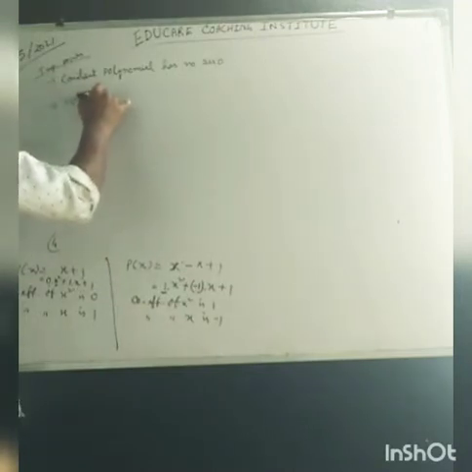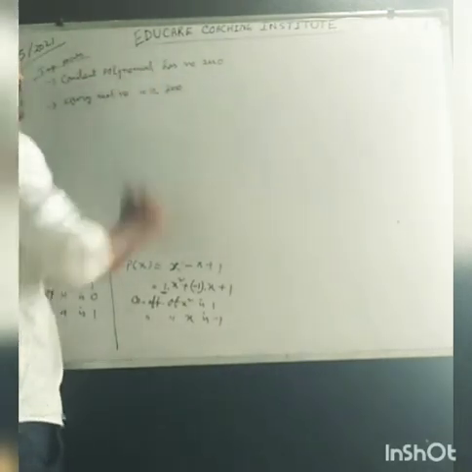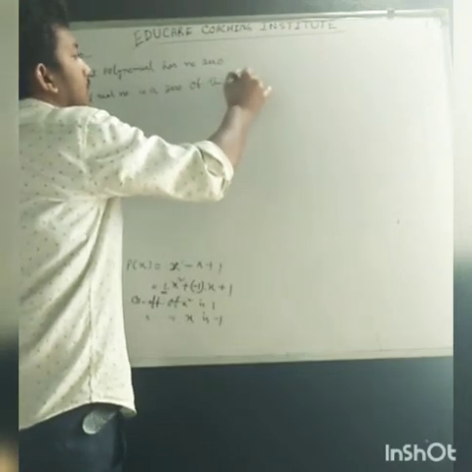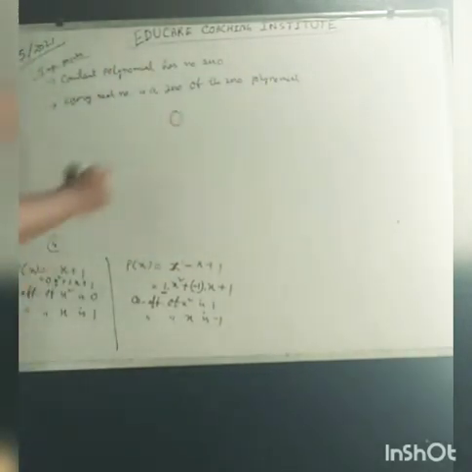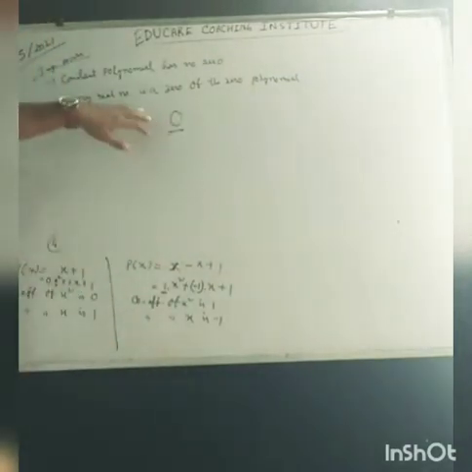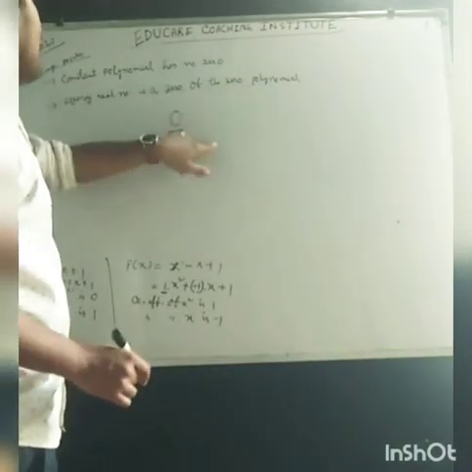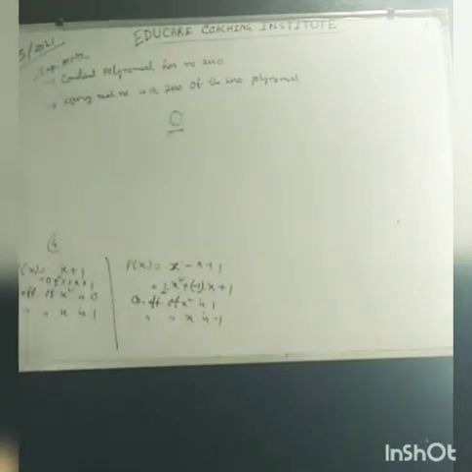Next is: every real number is a zero of the zero polynomial. That means if we take 0 and talk about its zeros, every real number can be considered a zero of this zero polynomial. So these are some exceptional or important points that should be remembered.